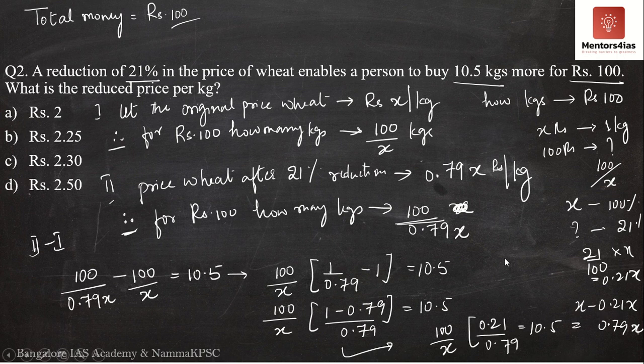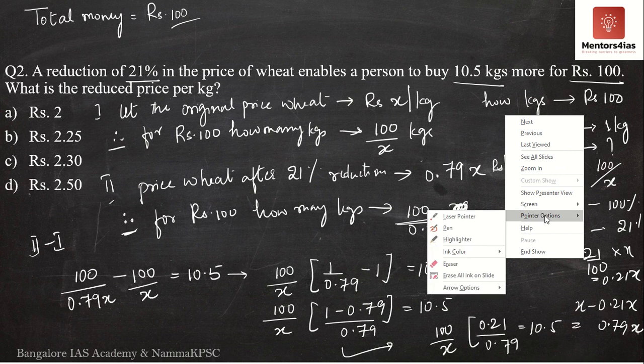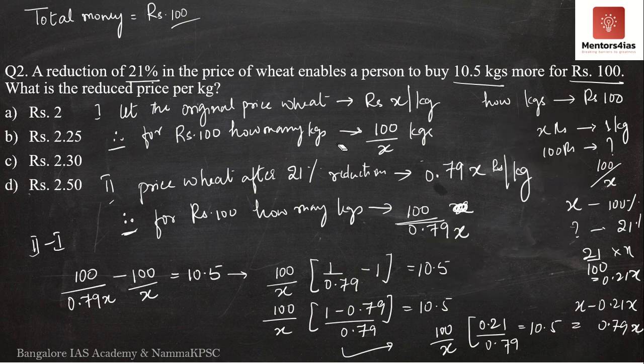Let me erase all this so that I can make some more space.